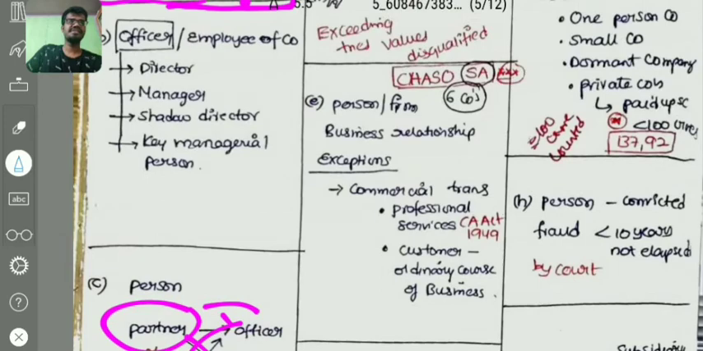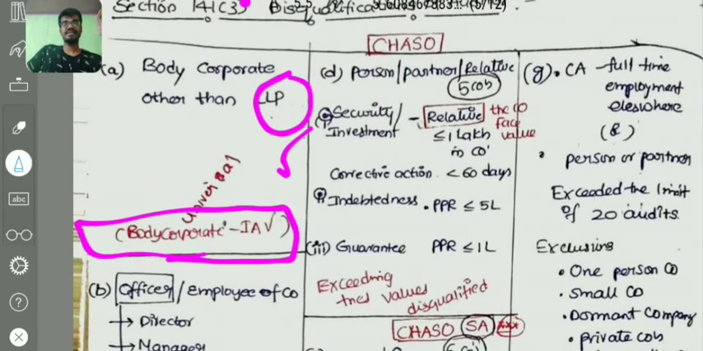Coming to the next point, that is D. D is a very important point. A person, his partner or his relative holding any security in the CHASO companies. CHASO means the company in which you are going to be appointed as auditor, its holding company, its associate company, its subsidiary, and the O is very important: the other subsidiaries of the particular holding company. If any person, his partner or his relative is holding securities or investment in those CHASO companies, then that person is not eligible for appointment as an auditor in that company, right?